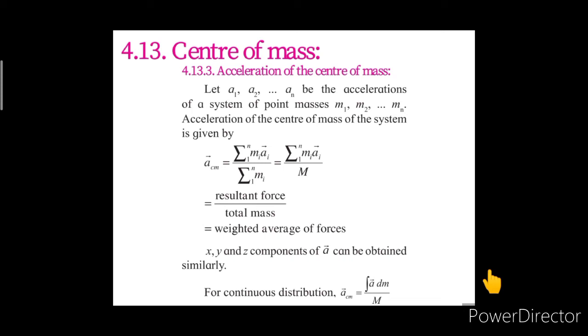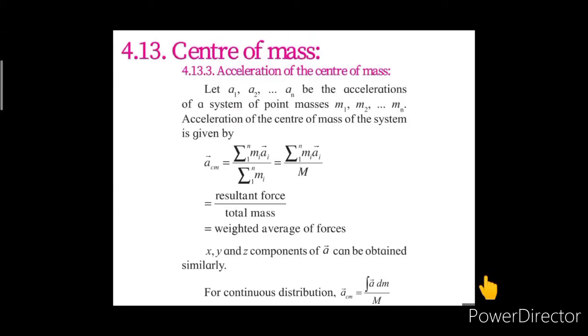And for the continuous distribution, the acceleration of center of mass of the system is given as vector a_cm equal to integration of vector a dm upon capital M, which is the total mass of the system. So by using this formula, integration of vector a dm upon capital M, we can determine the acceleration of the center of mass of the system having a continuous distribution of masses there.